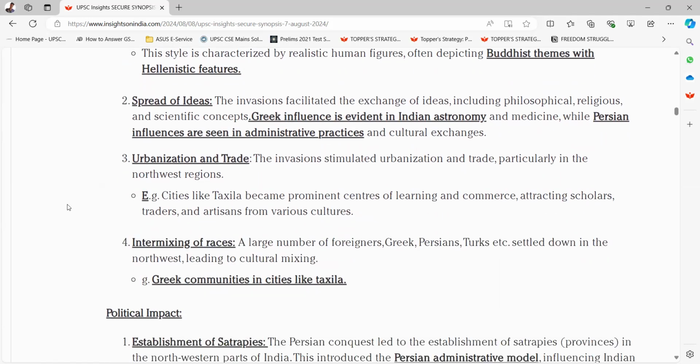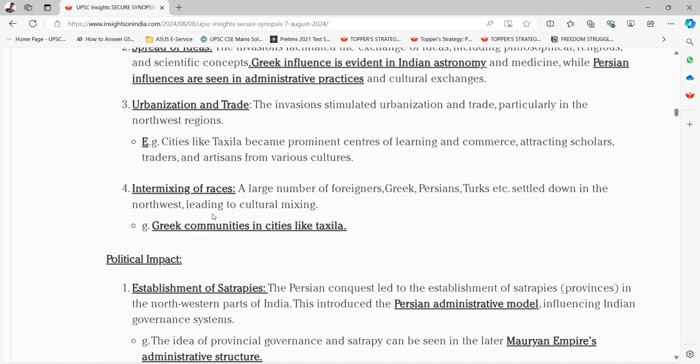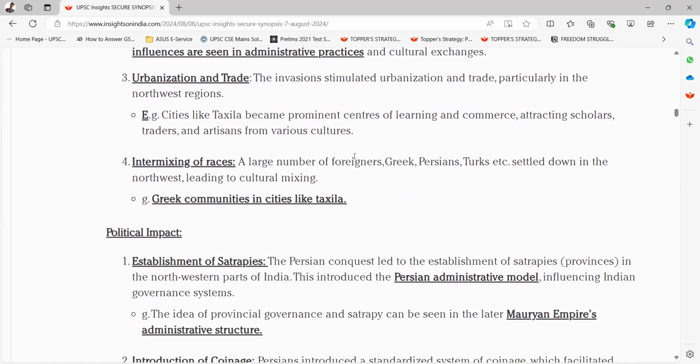Third is urbanization and trade. The invasions stimulated urbanization and trade, particularly in the northwest regions. Example, cities like Taxila became prominent centers of learning and commerce, attracting scholars, traders, and artisans from various cultures. Fourth one is intermixing of races. A large number of foreigners, Greek, Persian, Turks, etc., settled down in the northwest, leading to cultural mixing. Example, Greek communities in cities like Taxila.